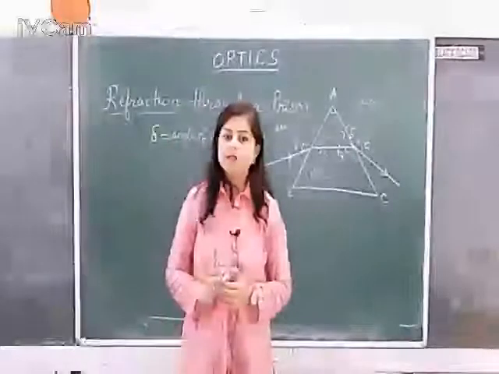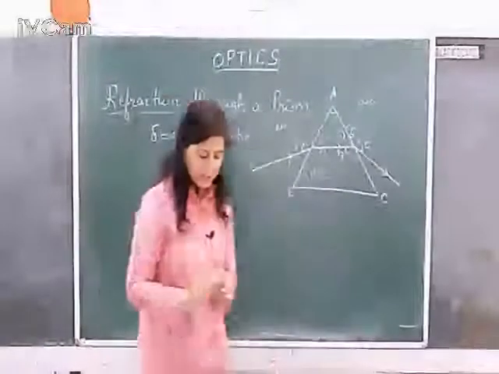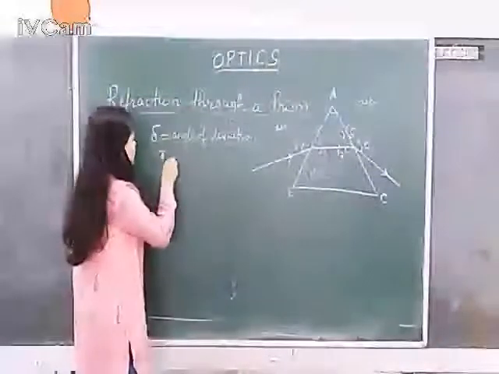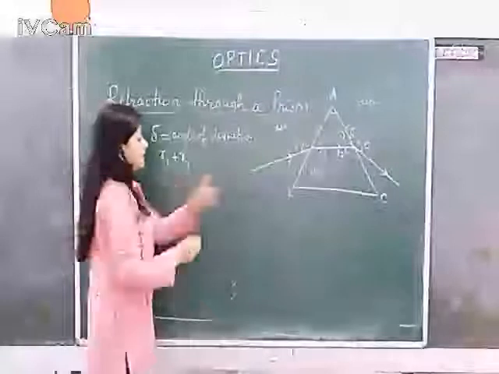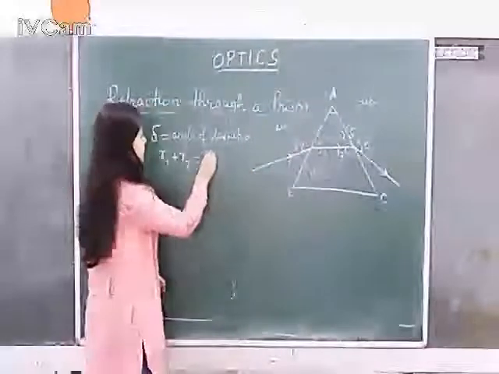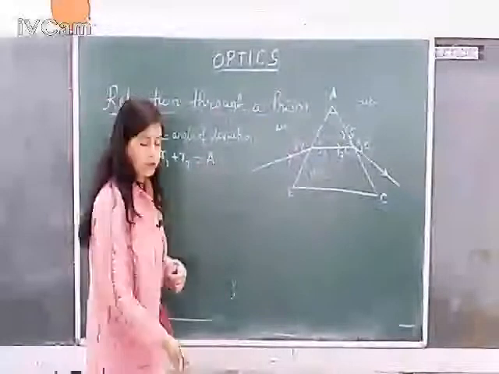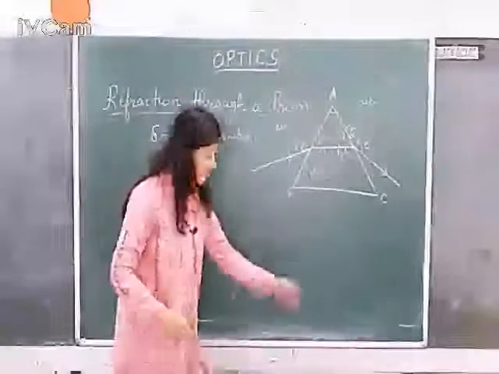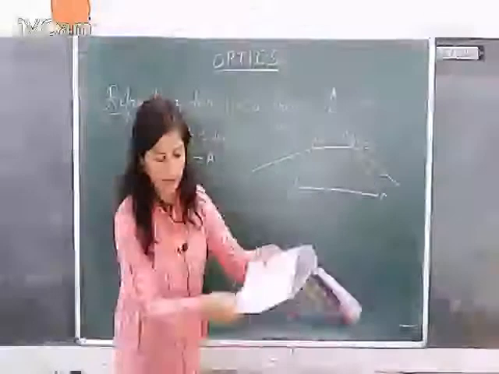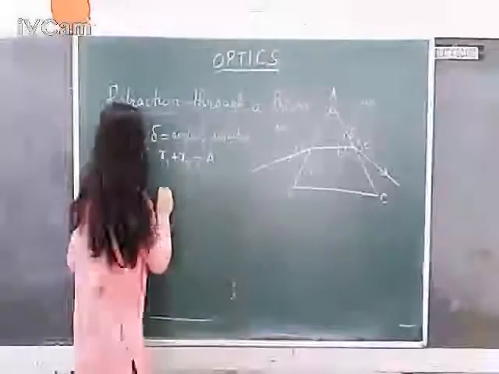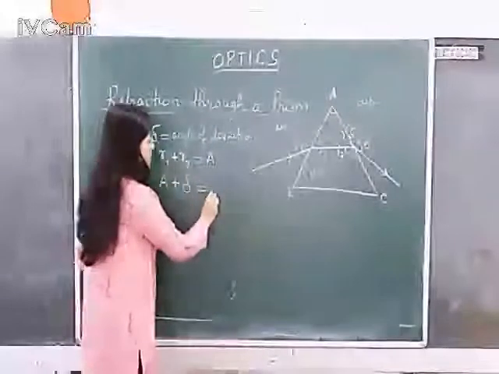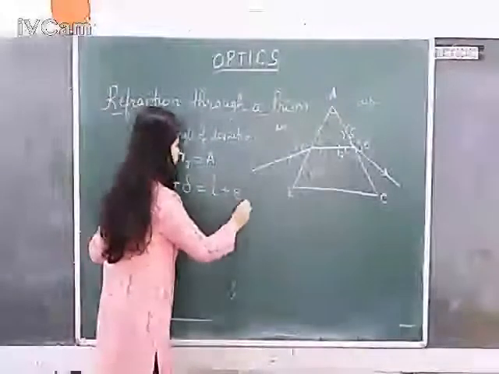So I will not be going into the details of the derivation. You just need to know a few things here. The first one is that R1 plus R2, these two inside angles, will be exactly equal to the angle of prism. You can use simple geometry to derive these relations if you want, okay? And the second relation, applying this relation, we can easily deduce that angle of prism plus angle of deviation is equal to angle of incidence plus angle of emergence.